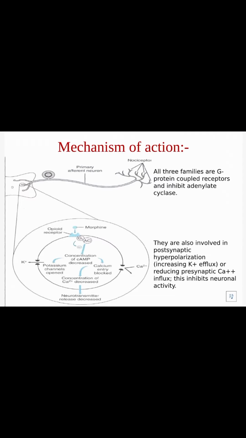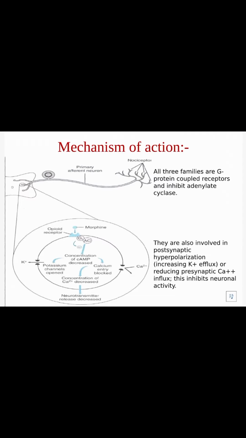Coming to the mechanism of action, morphine, after binding to the opioid receptors which are present in the brain, inhibits the enzyme adenylate cyclase, which is a G-coupled receptor. Because of this binding and inhibition of adenylate cyclase, there is a decreased concentration of cyclic AMP.